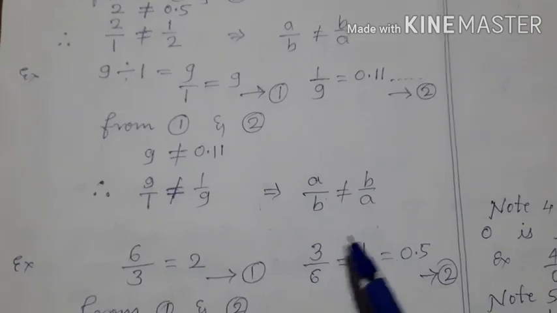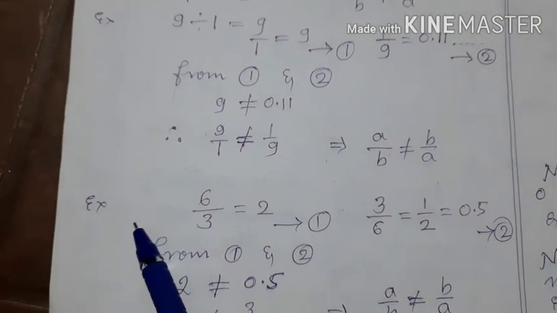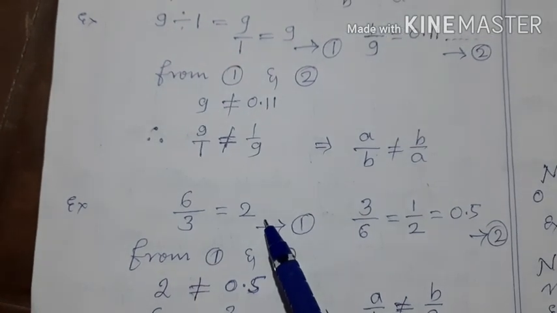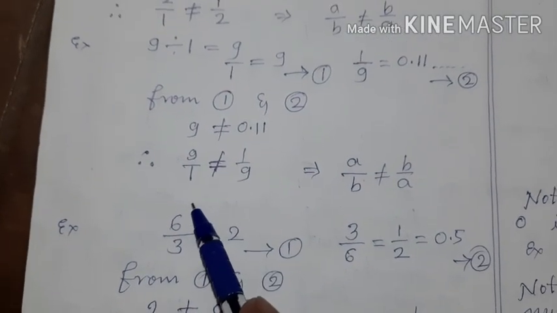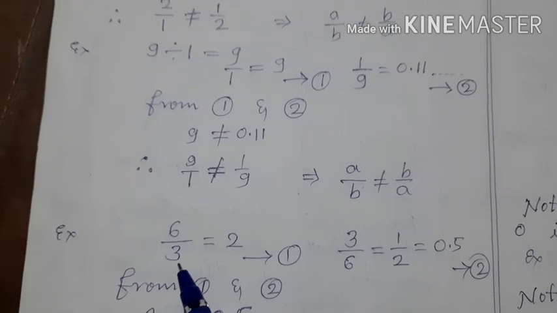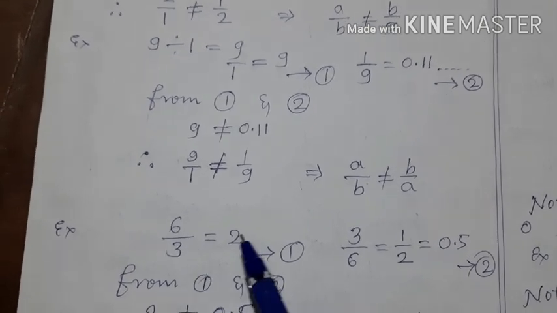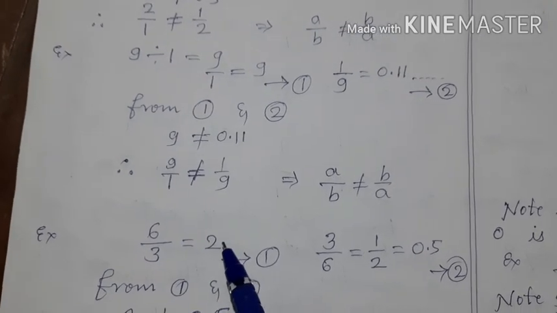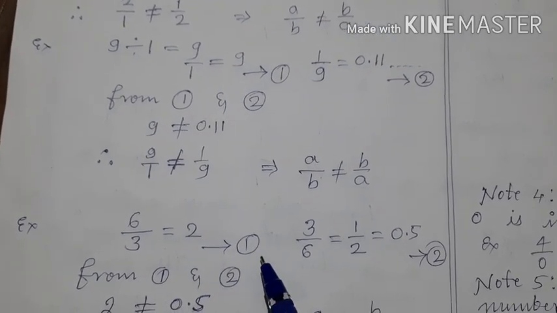Okay, children? Let us take one more example. 6 upon 3 is equal to 2. Means 6 rupees should be given to 3 people. Each one will get how much? Each one will get 2. Okay. So 6 upon 3 is 2. Call this as equation 1.